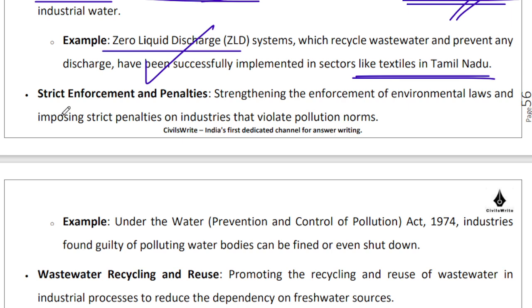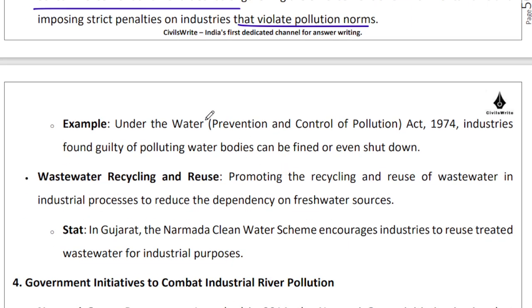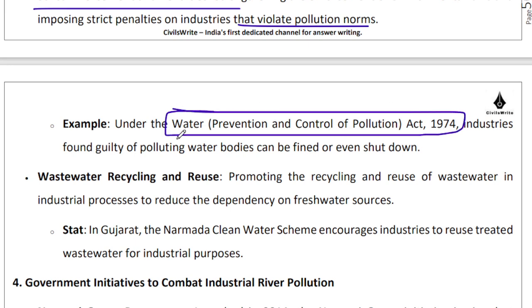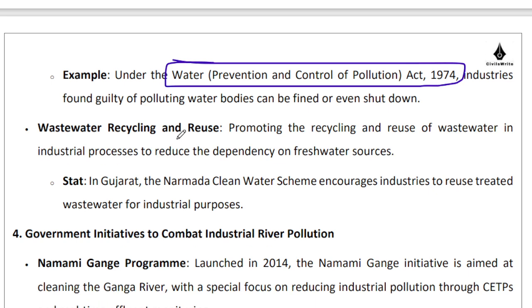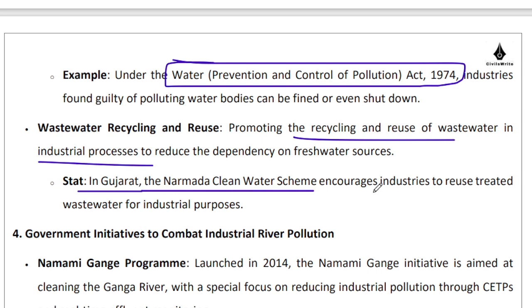Strict enforcement and penalties need to be applied upon those who are violating these pollution norms, because environment once polluted will take a lot of time to heal. So we have to mention this Water Prevention and Control of Pollution Act 1974, because without the proper implementation of this particular law, everything else is just a waste of time, right? Apart from that, we need to have a heavy focus on recycling and reuse of wastewater within the industrial process itself, right? So for example, in Gujarat, Narmada Clean Water Scheme encourages industries to reuse treated wastewater.